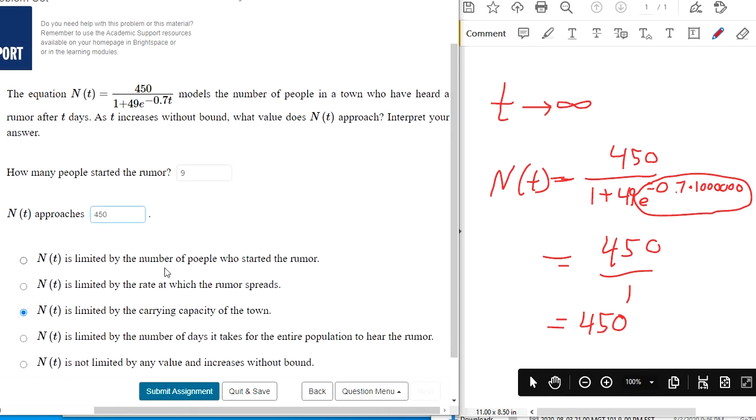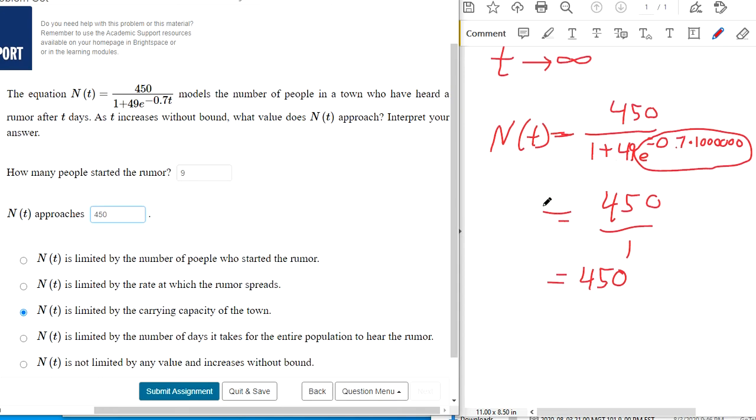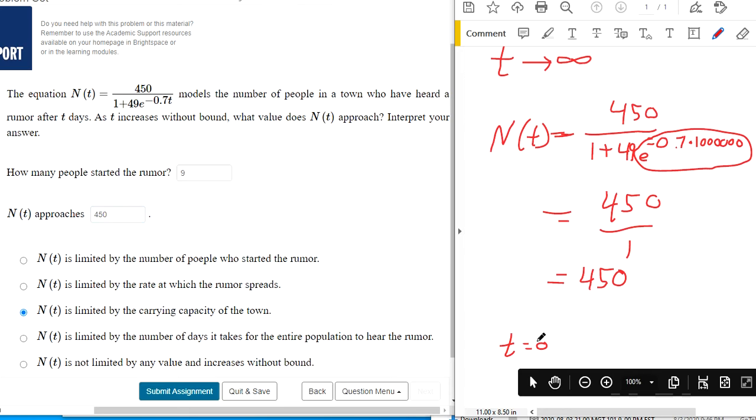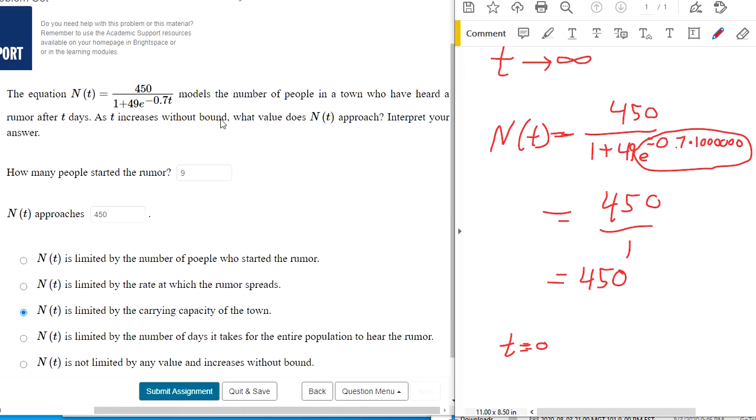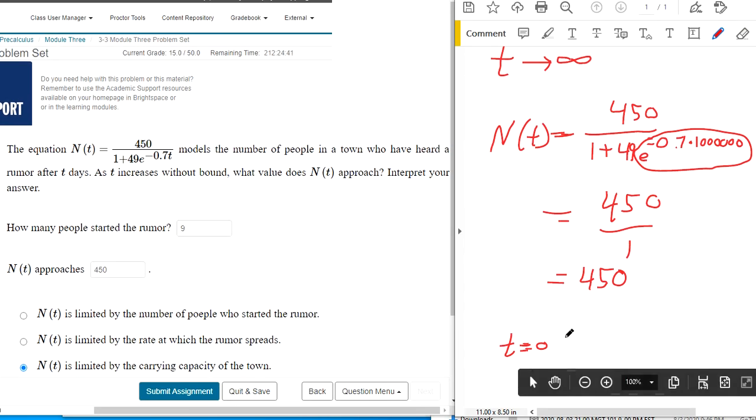Which is something I already have here. I must have already done this problem. And then how many people started the rumor? That would be at time t equals 0, right? So if you plug 0 in for t, you've got 450. Wait a second, those are the same. Hold on. Oh, yep, okay, sorry. No.